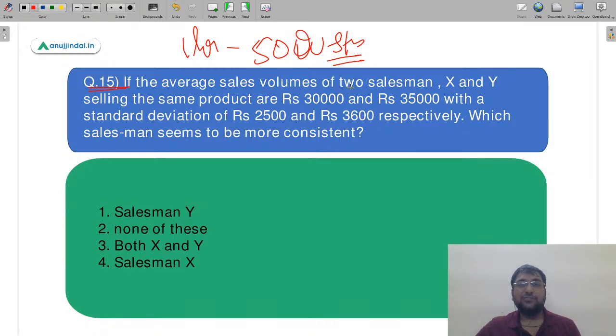If the average sales volume of two salesmen X and Y is 30,000 and 35,000, with a standard deviation of 2,500 and 3,600, which salesman seems to be more consistent? इनमें से कौन सा सेल्समैन ज़्यादा कंसिस्टेंट माना जाता है, ये आपको बताना है. Is it salesman Y? Is it none of these? Is it both X and Y? And is it salesman X? So again, an application based question.